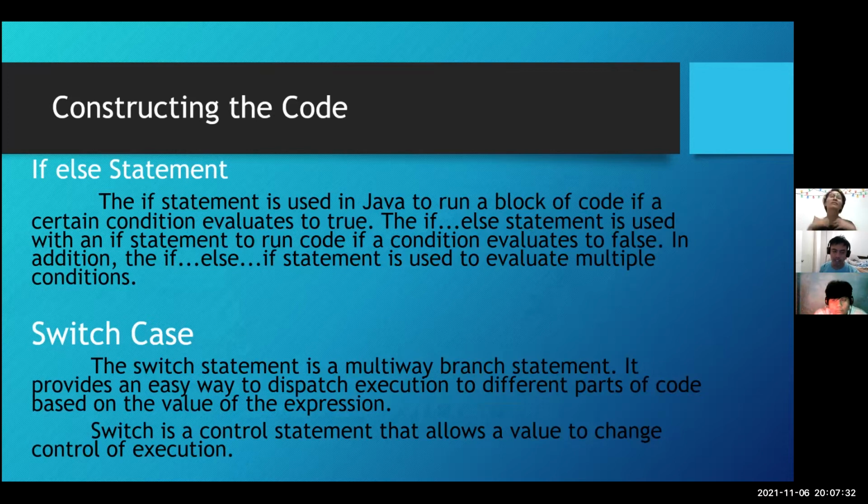In addition, the else-if statement is used to evaluate multiple conditions. Switch case statement is a multi-way branch statement. It provides an easy way to dispatch execution to different parts of code based on the value of the expression. Switch is a control statement that allows a value to change control of execution.